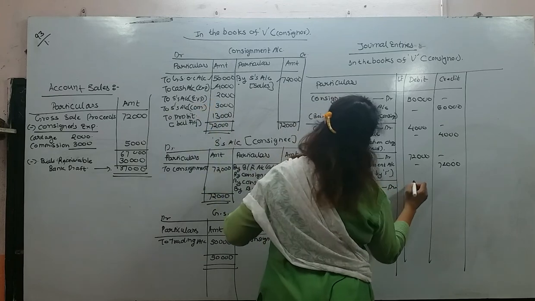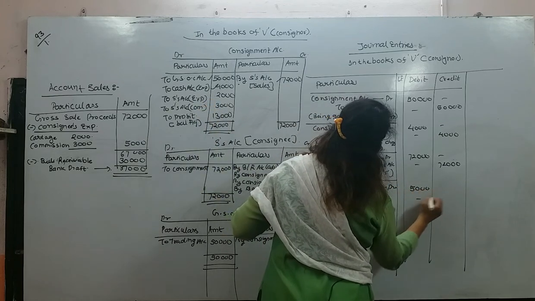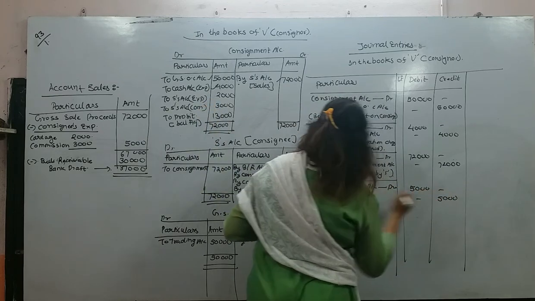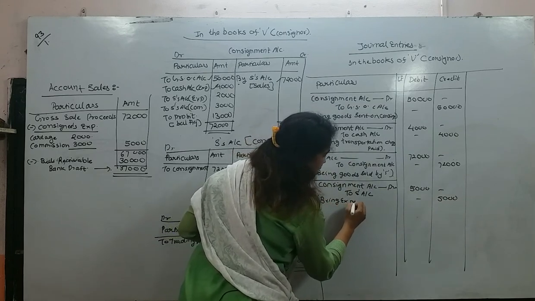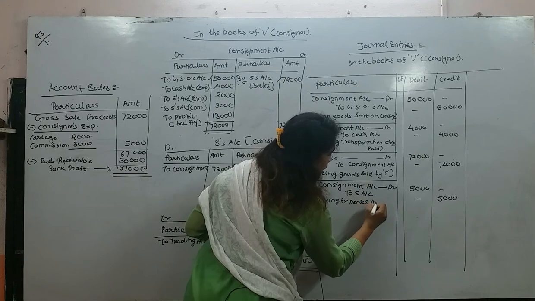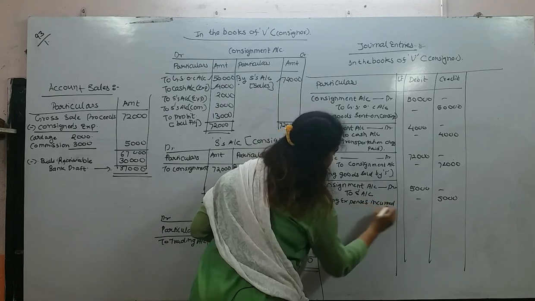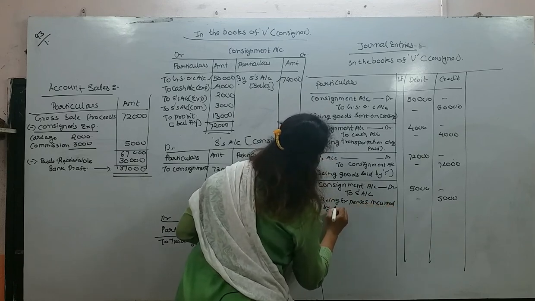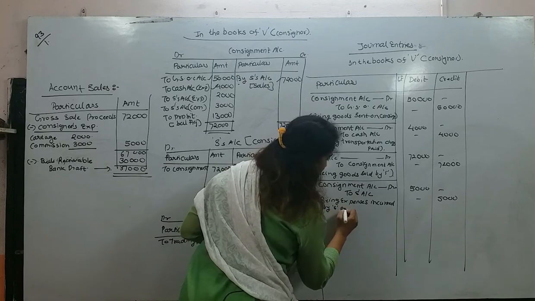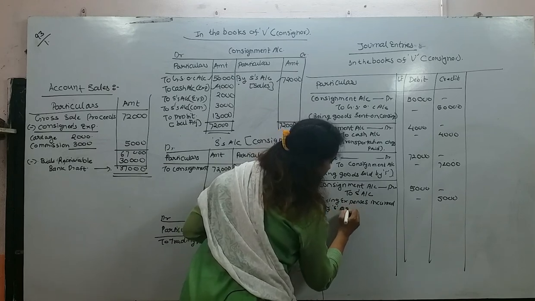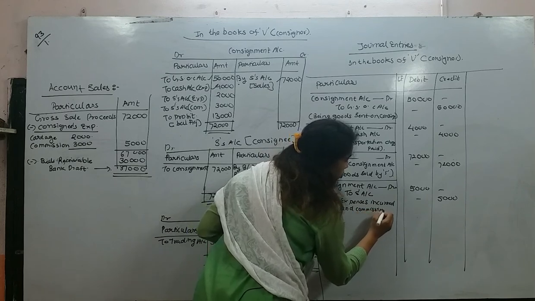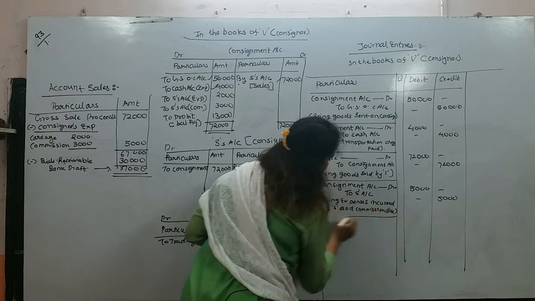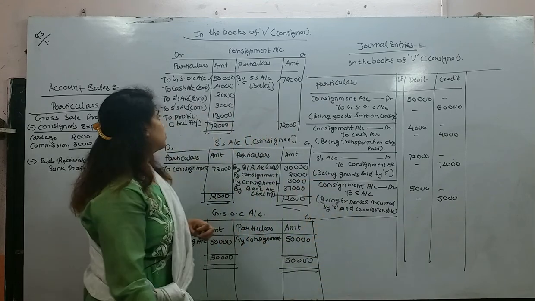So here I am writing 5,000, being expenses incurred by S and commission due. Because we are supposed to pay that 3,000.